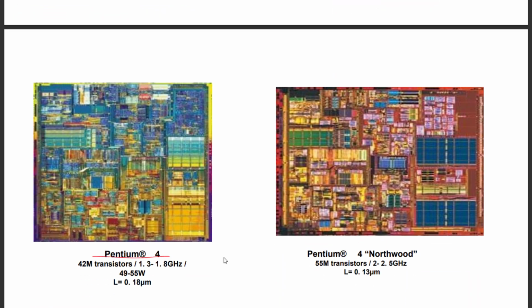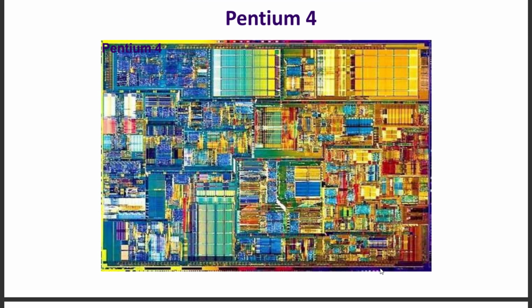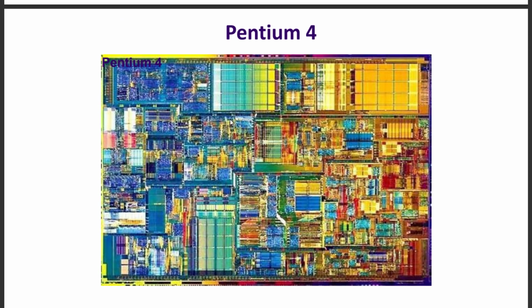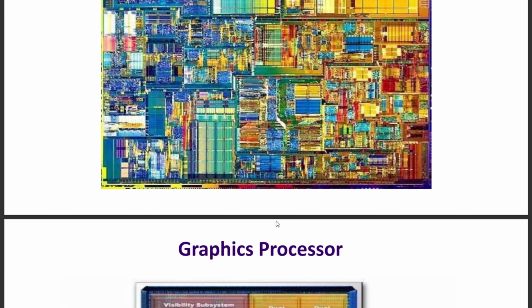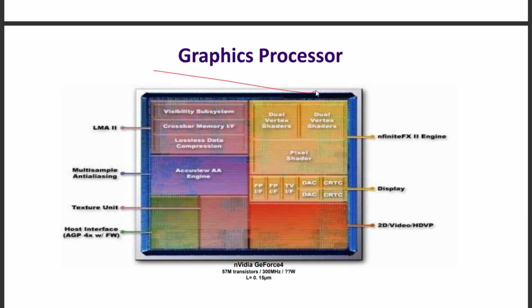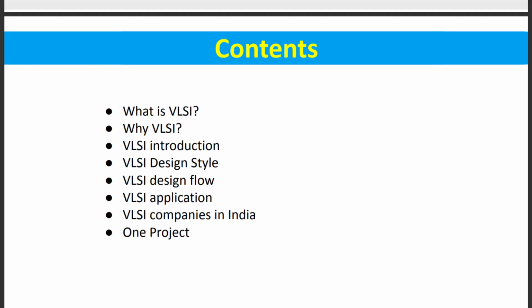This is the Pentium 4, and here you can see how many transistors are there. You can't see this with your bare eyes. And this is the graphic processor, like NVIDIA and all, which you use to play video games and videos and all. So that is all about the VLSI.